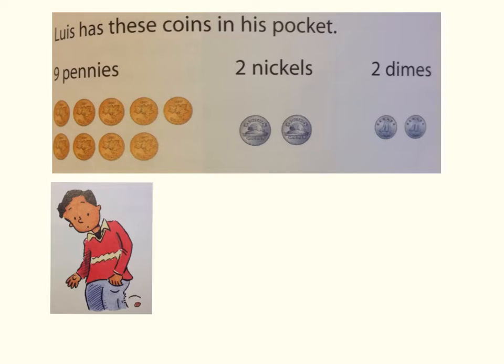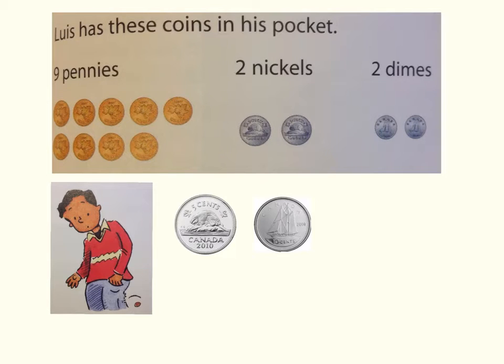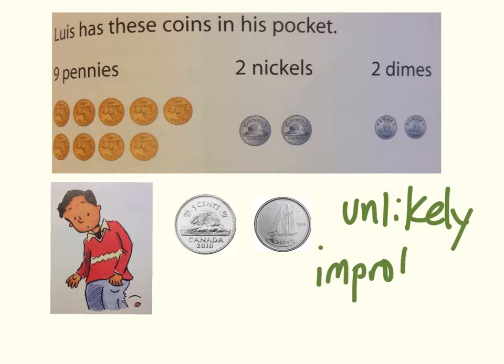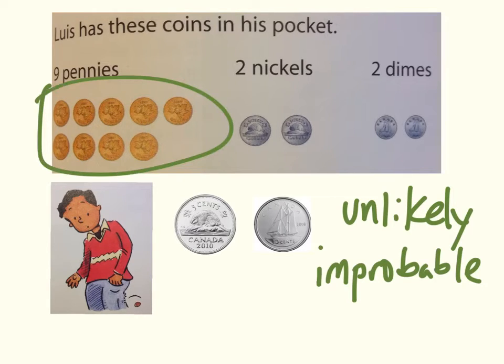What are the chances that a nickel or a dime fall out of his pocket? Well, because he has 2 nickels and 2 dimes, there is a chance that a nickel or a dime fall out, but he has a lot of pennies. So we would say that it's unlikely. Unlikely. And then another word to use is improbable. It's improbable that a nickel would fall out, or unlikely that a dime would fall out, because he has so many pennies.